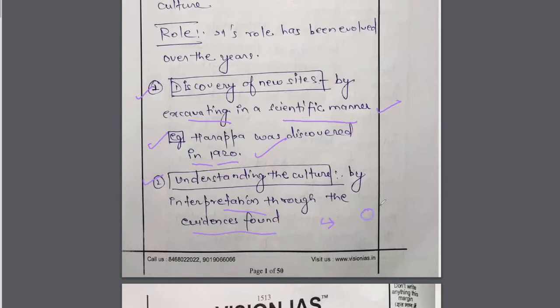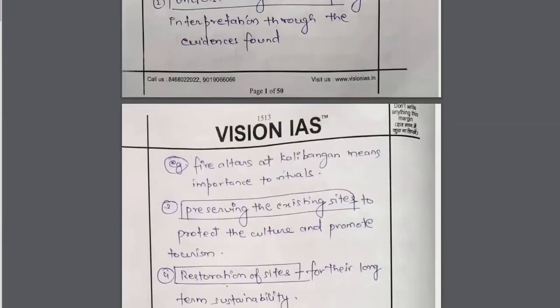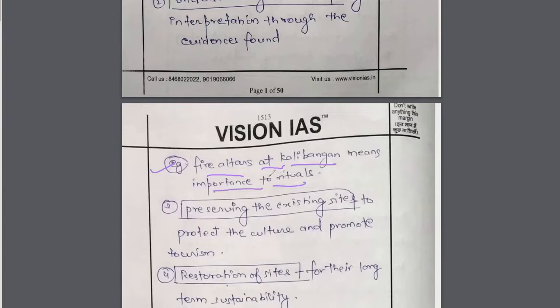There are different ways, like counting the number of rings in a tree or carbon dating methods. All those methods are used to identify or interpret what is written on that particular excavated material. So then the role of ASI also becomes very important. They have given an example of understanding the culture, interpretation through the evidences found. So what is the example? Fire altars at Kalibangan means importance of rituals.